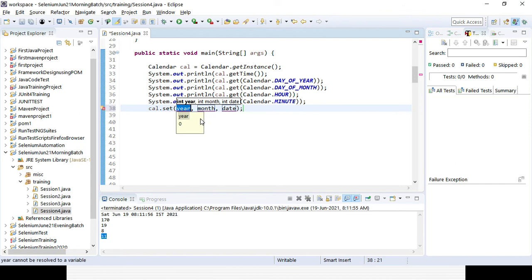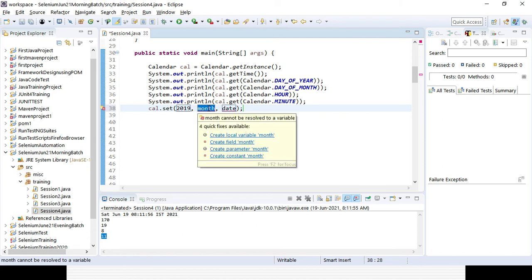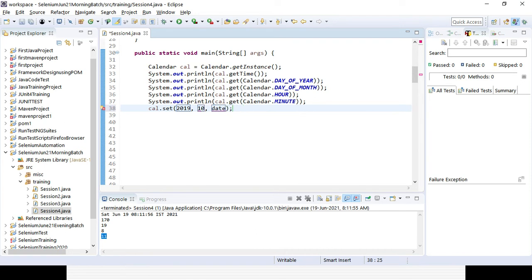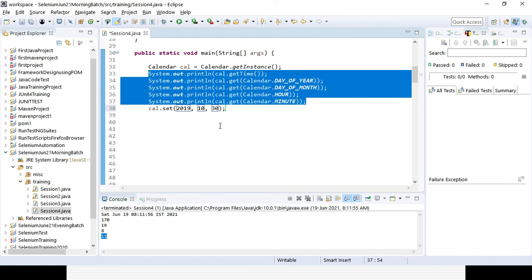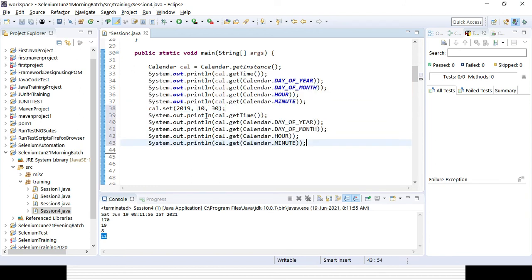So suppose first I'll be setting, say instead of 2021, I want to set 2019. Suppose month I want to set as say September, October. Date I want to set as, say, 30 October. So that I can set. After that, if you want to print them again, let's see how they are behaving now.